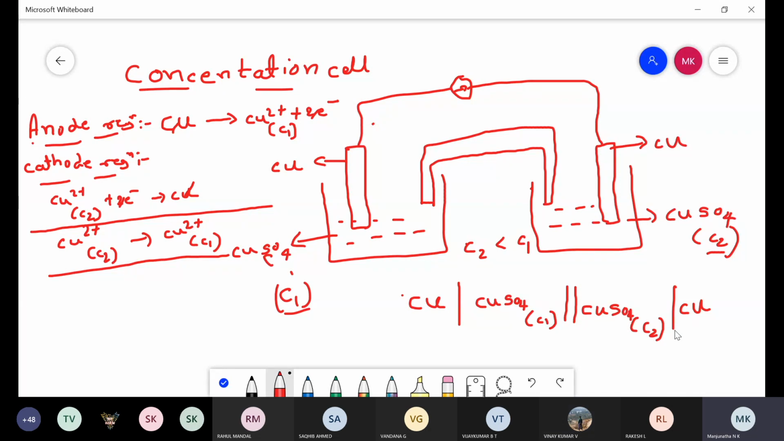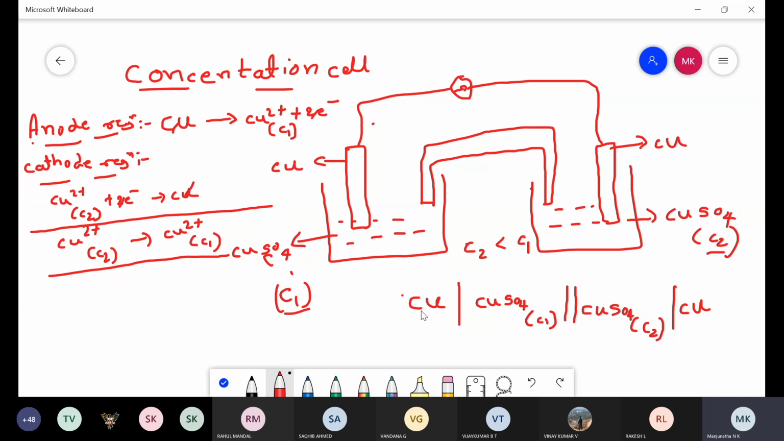At cathode, which reaction takes place? Reduction reaction. Good. The electrode having low concentration acts as anode or cathode? Anode. At anode, which reaction takes place? Oxidation reaction. So can anyone tell me the representation of this concentration cell?